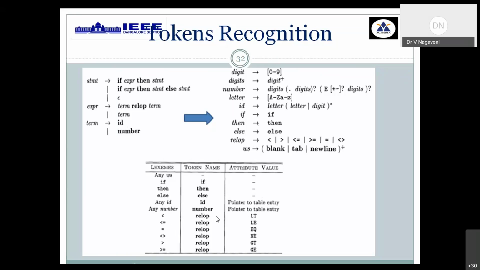For that, the common token name is extracted as rel. And how do you separate them? By the symbolic notation indicating uniqueness, which separates one from another: LT for less than, LE for less than or equal to, NE, then GT, GE. These are all the ways to separate one relational operator from the others. This is how we are segregating first.